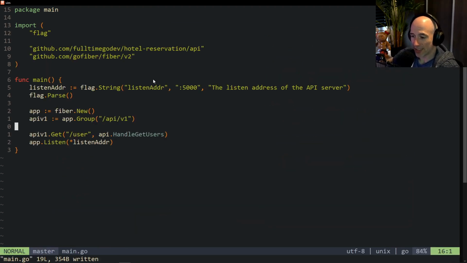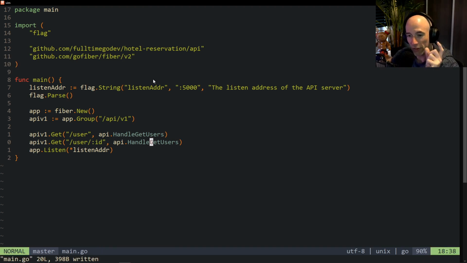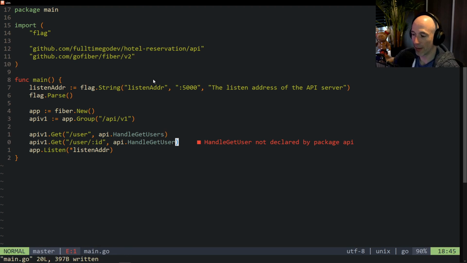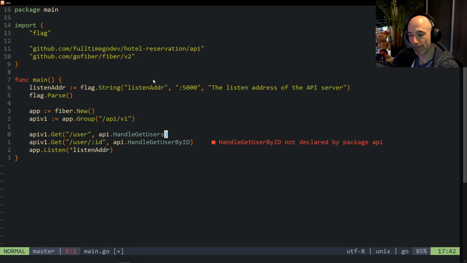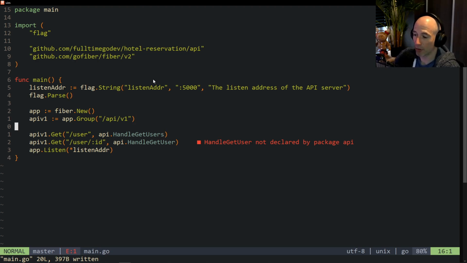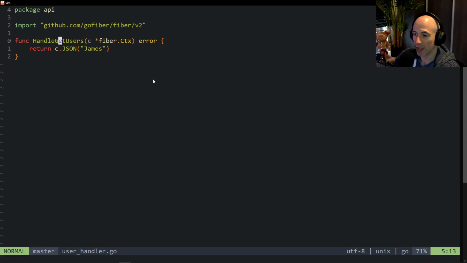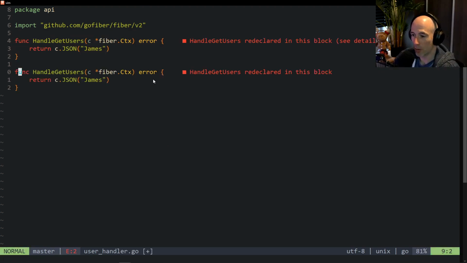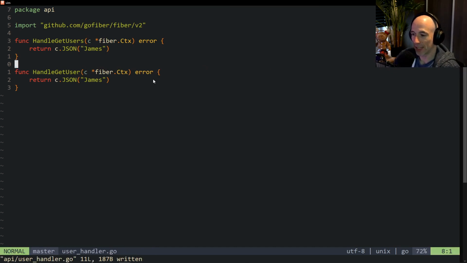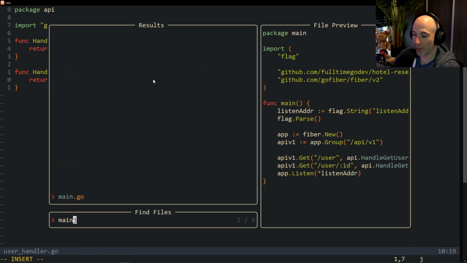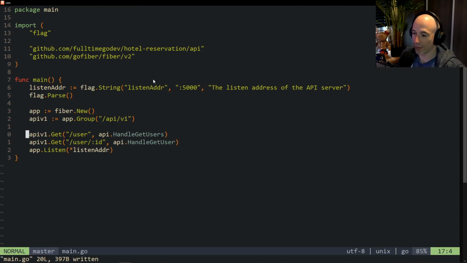So that's this. The next thing we're gonna do is make another route. For example, we could do get user, and we could say, for example, /ID, right? And of course, this is going to return a single user resource, and that's going to be handle get user, right? And maybe we could do by ID or something, right? But I'm going to say handle get user is pretty fine. Of course, we're going to get an error that handle get user is not declared by package API. No worries, because we are going to do that. And we're going to say user handler. We're going to copy this function, paste it below, and we're going to say handle get user, right? Something like that. And now if we open up main once again, everything is perfectly fine.